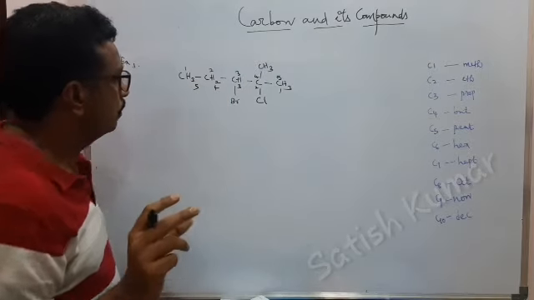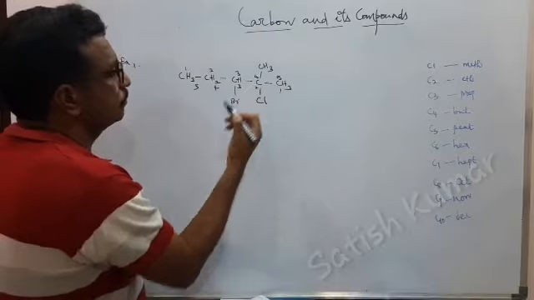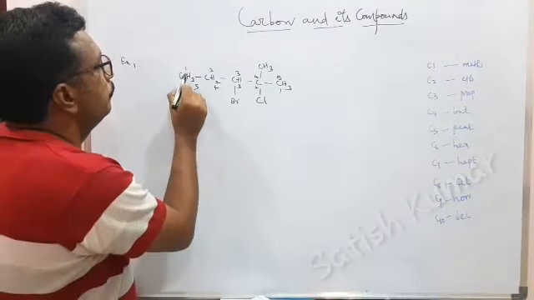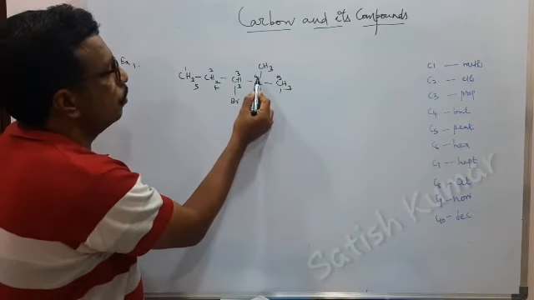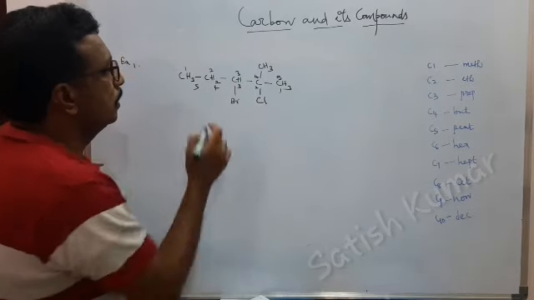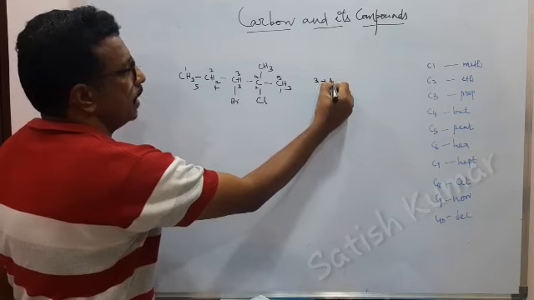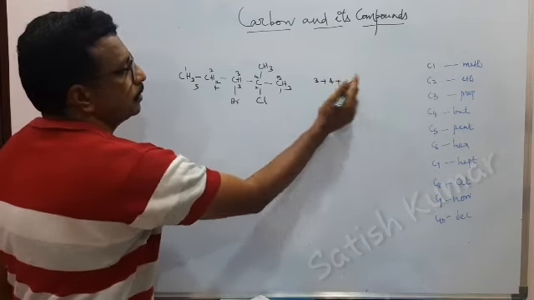There should be the least numbers for the substituents. If you number like this, it will be 3, 4 and 4. So 3 plus 4 plus 4 equals 11.